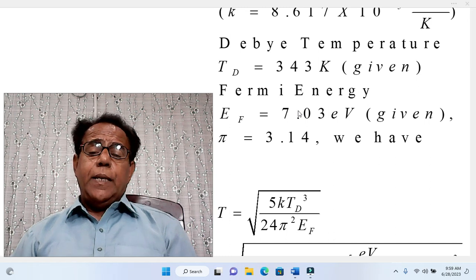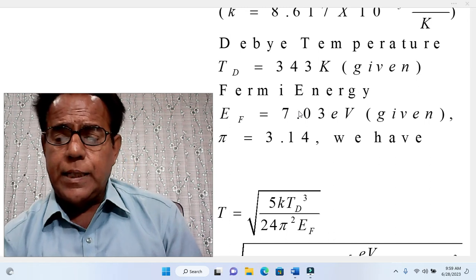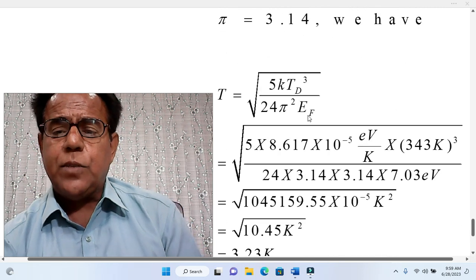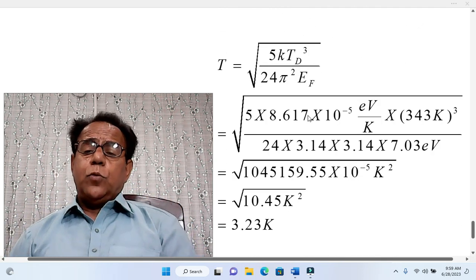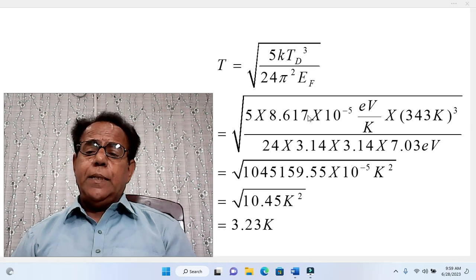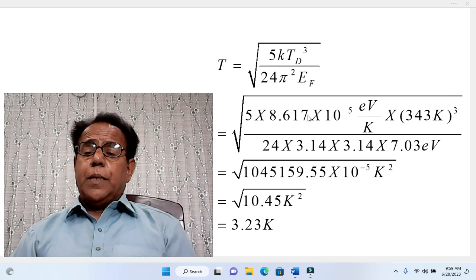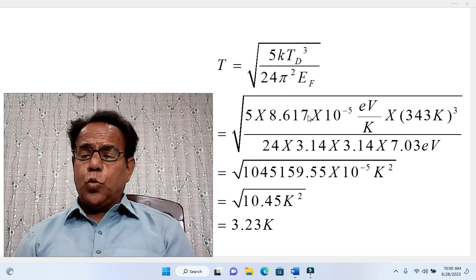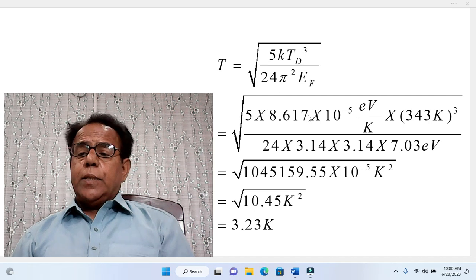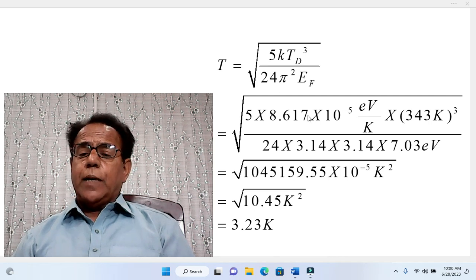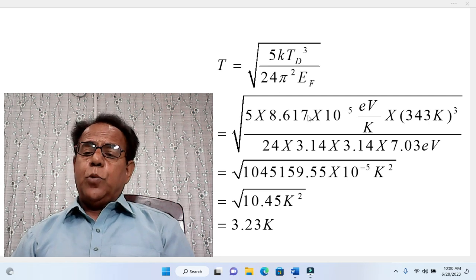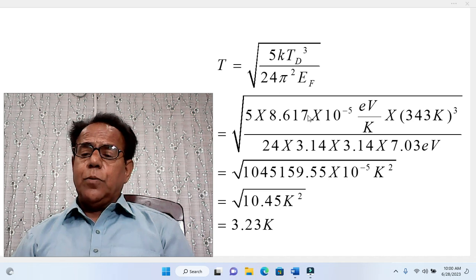It goes endlessly. So putting all these values, we get T equal to 5 into Boltzmann constant k into Debye temperature T_D³ divided by 24 π² into Fermi energy. This becomes equal to 5 into 8.617 into 10 raised to the power minus 5 electron volt per Kelvin into 343 Kelvin cubed divided by 24 into 3.14 into 3.14, because π is in square, into 3 into 7.03 electron volt.